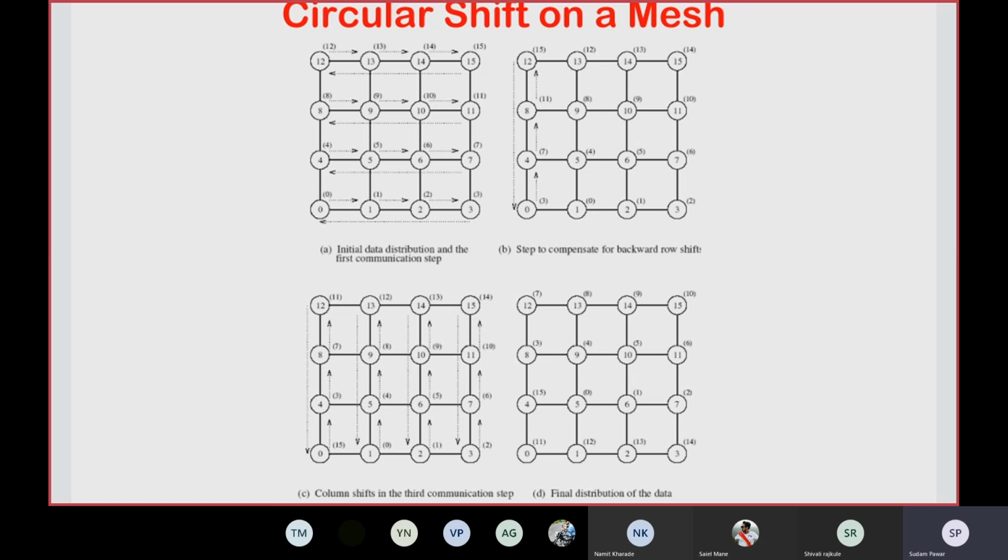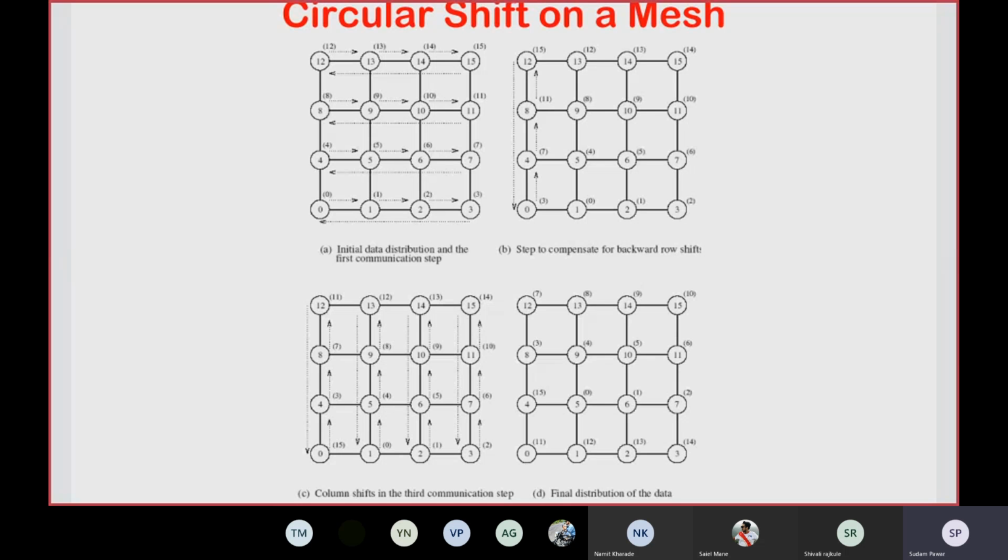Node 4 will send the message to 5, 5 to 6, 6 to 7, and 7 to node 4. Similarly, the next row from the top, the second row, has 8, 9, 10, 11. 8 will send to 9, 9 to 10, 10 to 11, and 11 will send to node 8, along the same row.